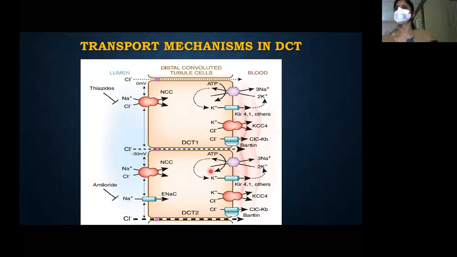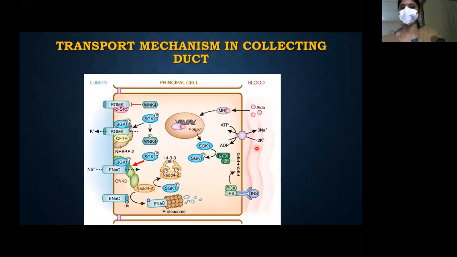This is the distal collecting duct. Here you can see the ENaC channel, in the late part of the distal collecting duct. And this is the thiazide sensitive sodium chloride cotransporter. And you can see Barttin, the chloride channel which influxes chloride into the basolateral side. Just remember the names, because all these are important. It's a bit more complicated.